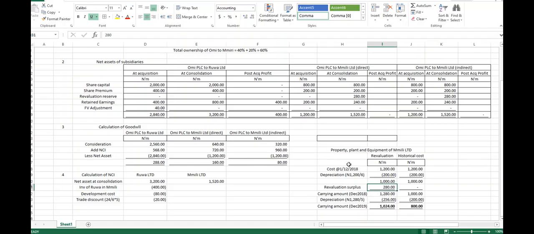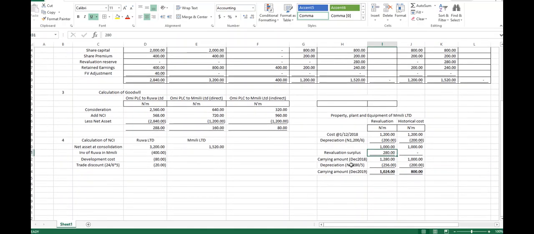Now, coming down to this, our depreciation again. We have 256 here. We have 200 here. Now, don't forget, Emily has to come back to historical costs. Can you hear me? Yes, sir.